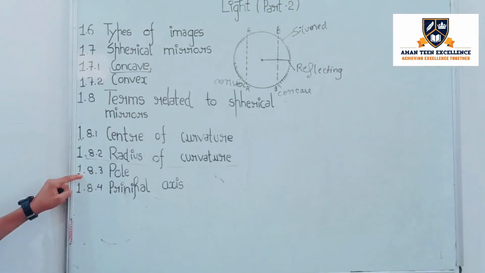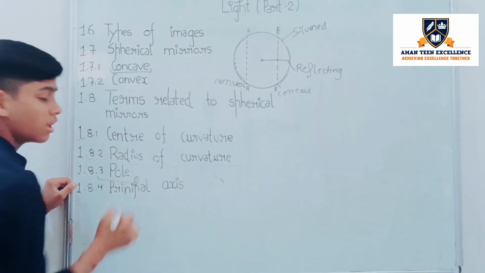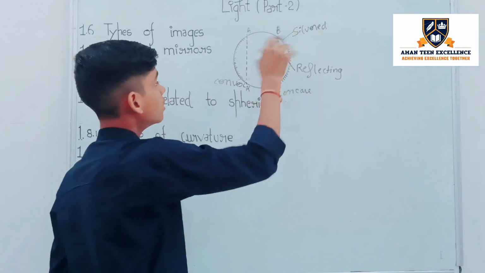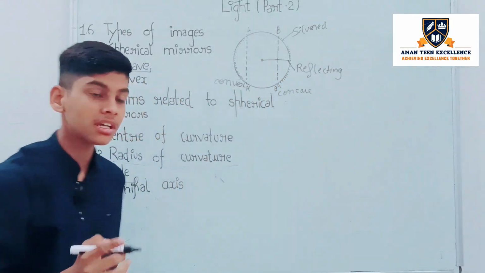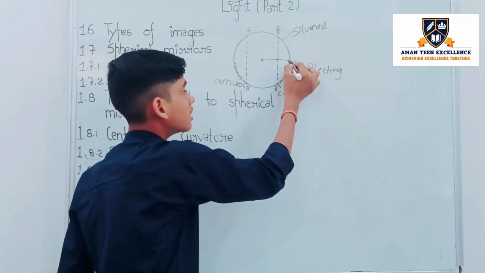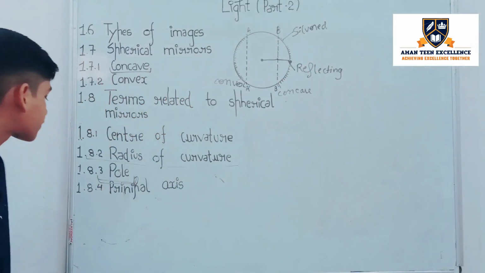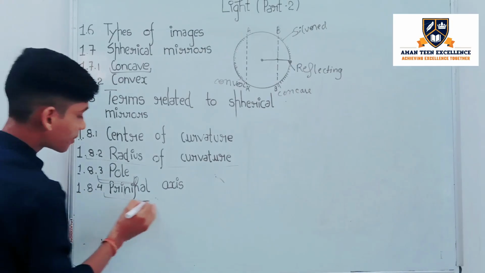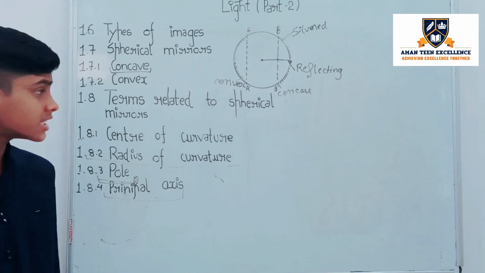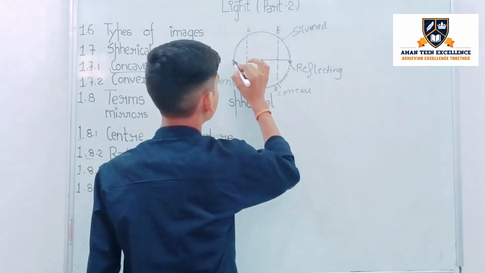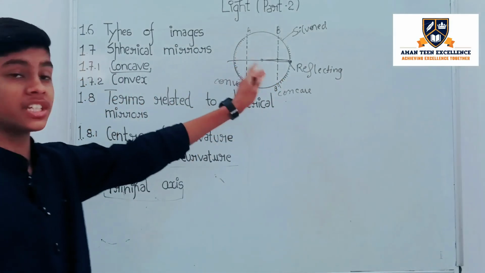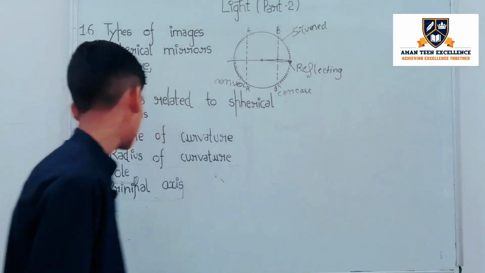Okay, then third is pole. What is pole? As the center of the sphere was the center of curvature, the center of the mirror is known as pole. Then is principal axis. What is principal axis? Principal axis is an imaginary line that connects center of curvature to pole.